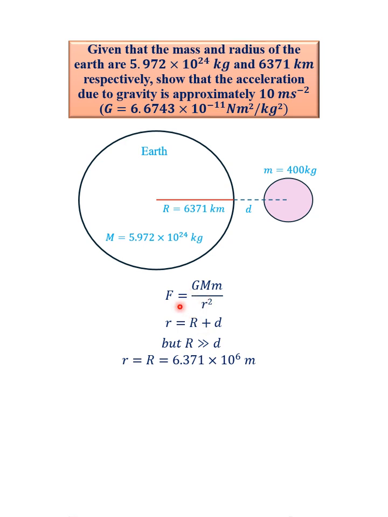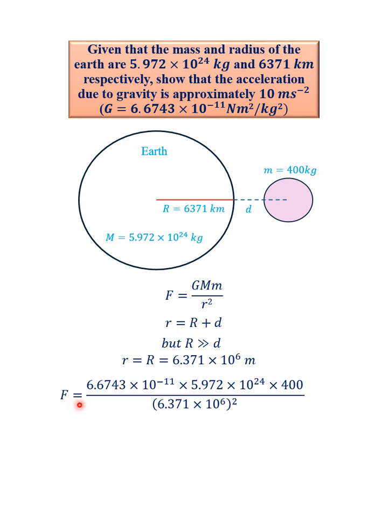So let's proceed by finding the force of attraction with which the Earth will pull this test object towards its surface. So F will be equal to G, as you can see here, times the mass of the Earth, uppercase M, times 400, the mass of the test object, divided by r, 6.371 times 10 raised to the power 6, all squared, because the radius is squared in the formula.